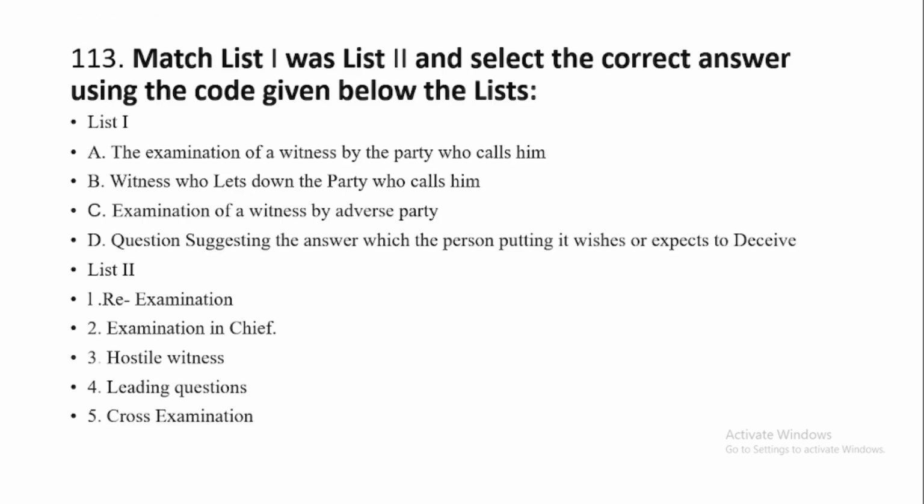Question number 113. Match list 1 with list 2 and select the correct answer using the codes given below. So let us match the examination of a witness by the party who calls him. It is known as option number 2, examination in chief. Witness who lets down the party who calls him. This is option number 3, hostile witness. Examination of a witness by adverse party is called cross examination, and the question suggesting the answer which the person putting it wishes or expects to receive is known as leading questions.